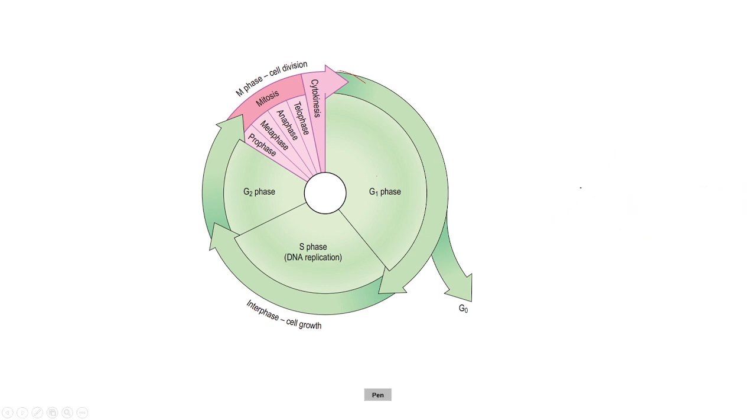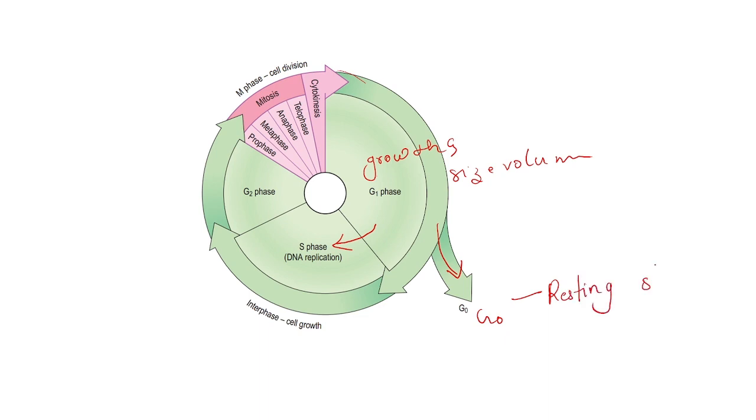Each and every cell will undergo growth, size wise and volume wise. But after this, usually these cells will go to S phase, and only some cells will go to G0 phase, that means resting state. That means it will not go for S phase. It will go to G0 phase. G0 means resting state, so it will not go for multiplication.